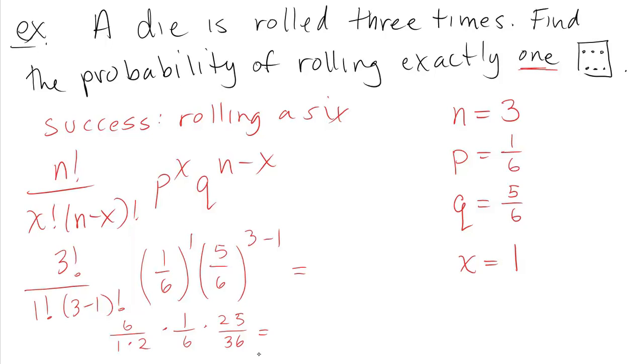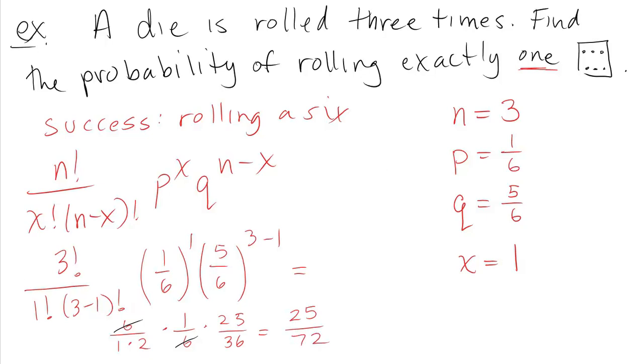And now, we could just multiply this all together, but unlike the first calculation, this one's going to be a little bit nastier. So let me do some canceling first. These 6's cancel. That way I can ignore those, and now I can just multiply across the top. The numerator is 25, the denominator is 72.